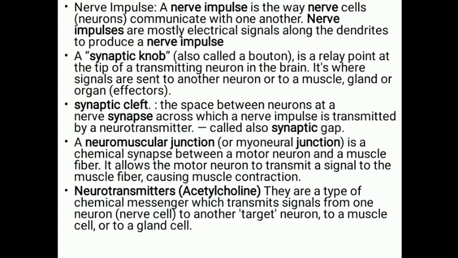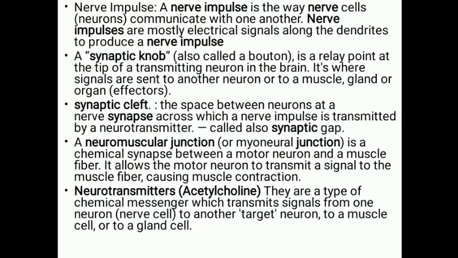Children, listen. Through the neuron, the message is passed with the help of an electrical impulse. Once it enters the neuron through the cyton and axon, the message is carried in the form of an electrical signal. That is a nerve impulse. But from one neuron to another neuron, there is a space, the synapse.